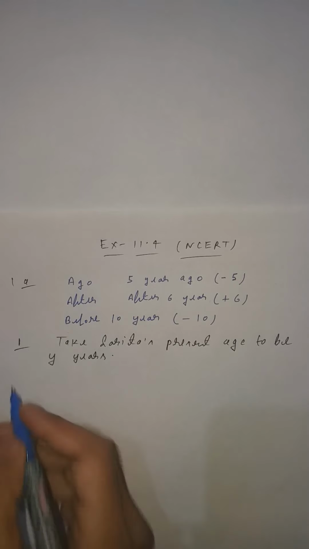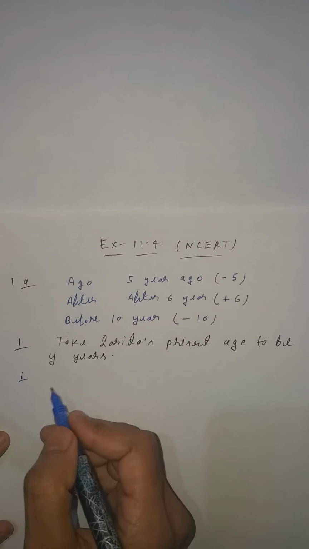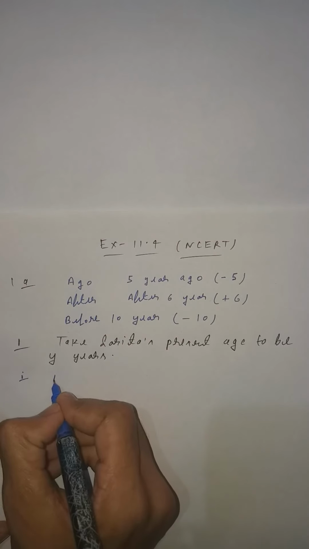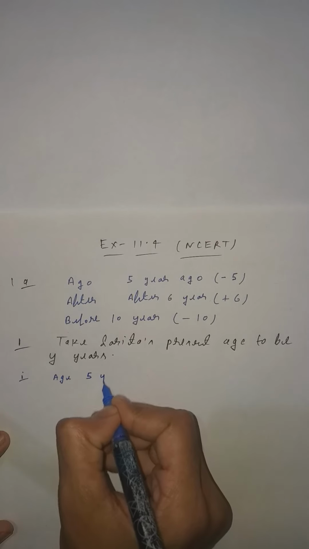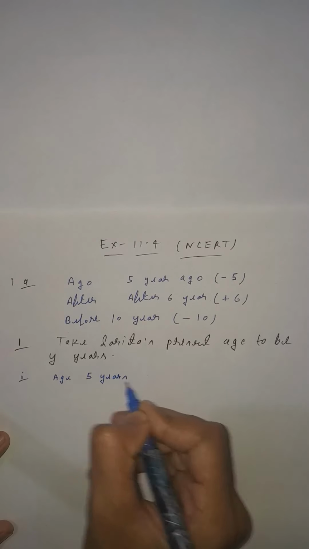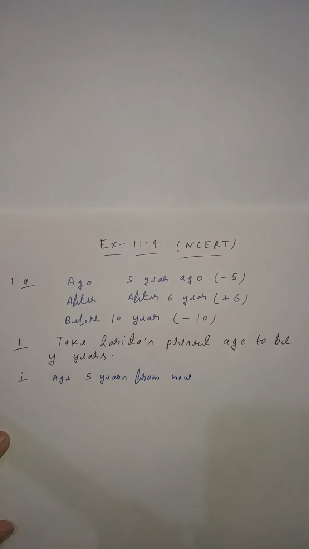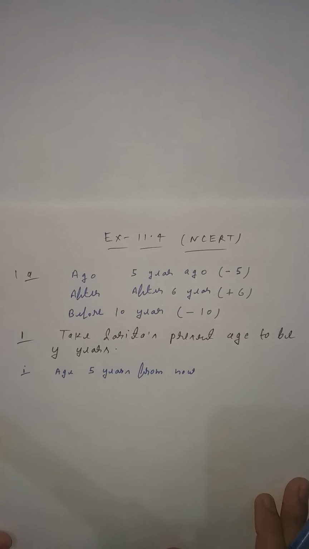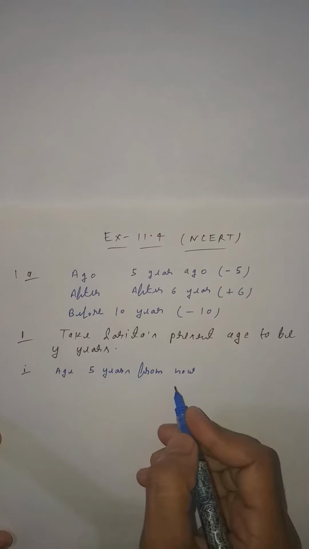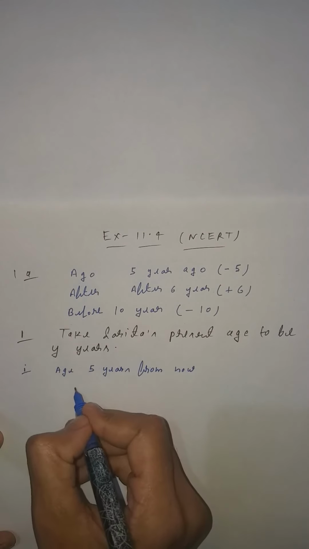Now what is given? What will be her age 5 years from now? Clear student? Here nothing is mentioned, whether ago, after or before. Nothing is given, so you have to use your brain and conclude how to solve this. 5 years from now, if her present age is y.